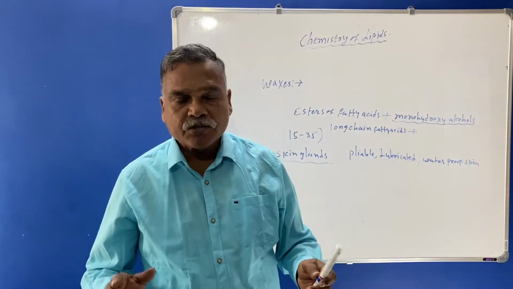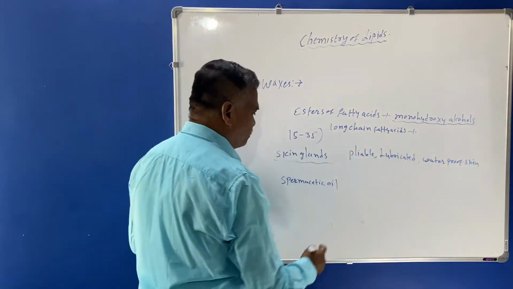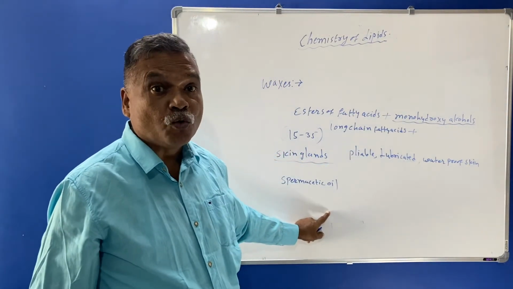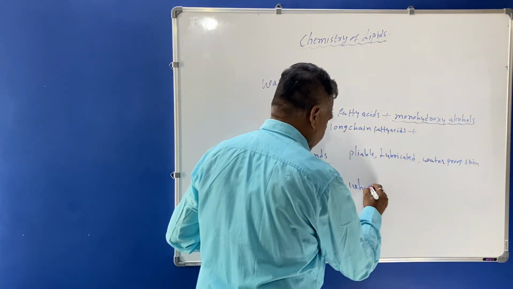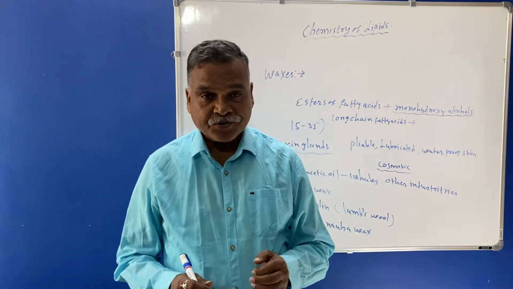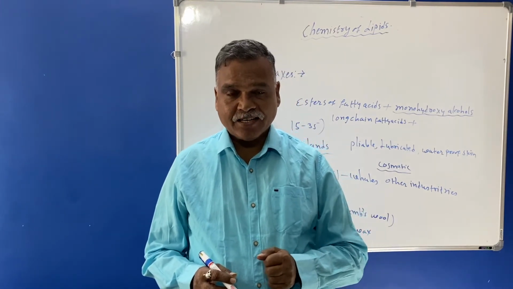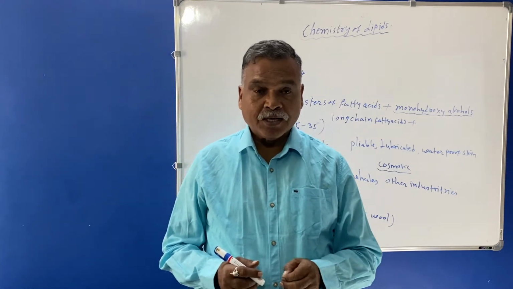The examples of these waxes are sperm acetic oil, which belongs to whales, and it is used in industries such as the cosmetic industry and others.